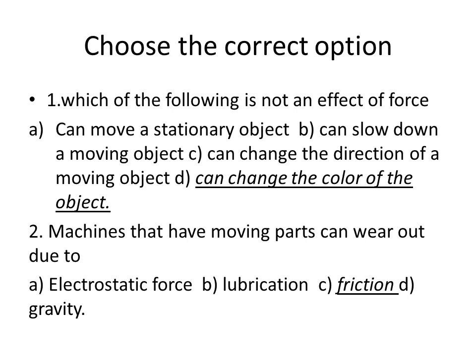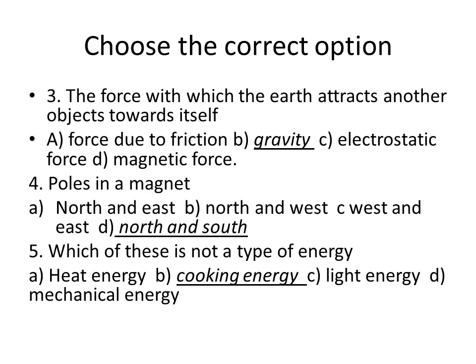Second one, machines that have moving parts can wear out due to friction. Third one, the force with which the earth attracts another object towards itself is called gravity. The force with which the earth attracts another object is mainly due to gravity. Then fourth one, poles in a magnet. The magnet has two poles, north and south.